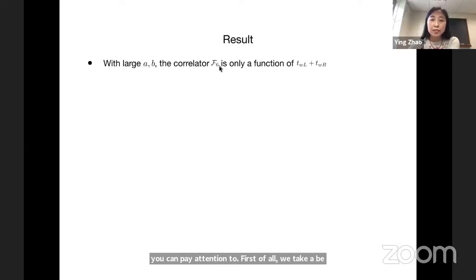Then the correlator F6 is only a function of TWL plus TWR. This is exactly what we want. What we want is to diagnose if the collision happens or not. And by boosted symmetry, this is only a property of the sum of this time.